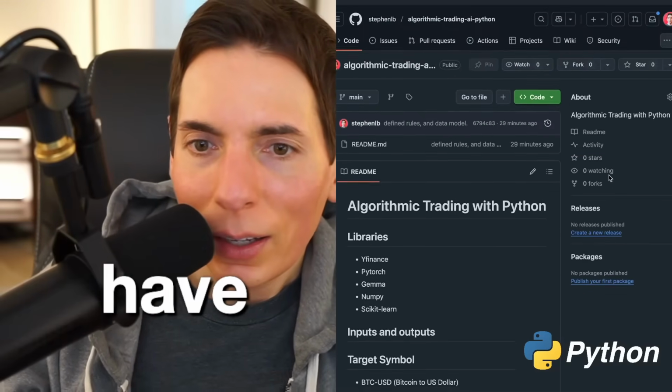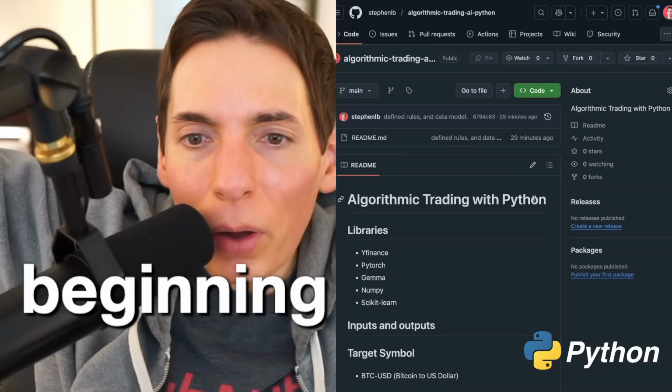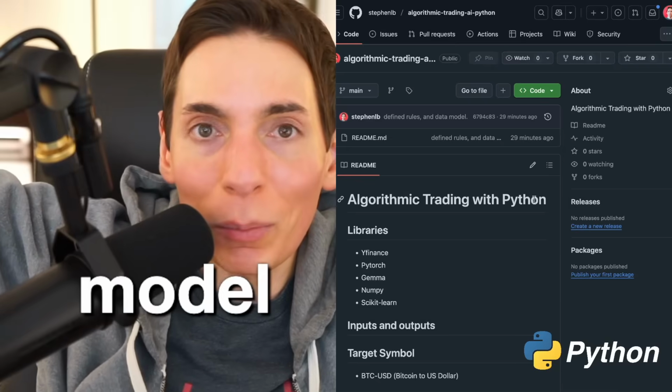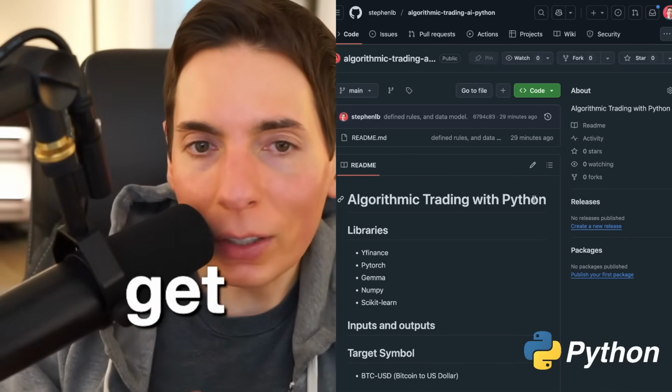And now we've got the beginning of our AI model. We've got the data. We've got the libraries we're going to be using. We've got the data format. We haven't defined the output yet. We need to define the output.